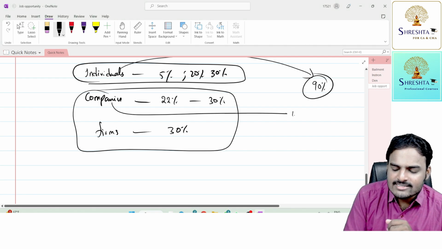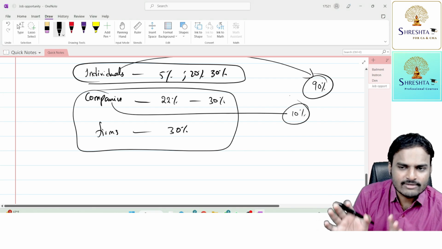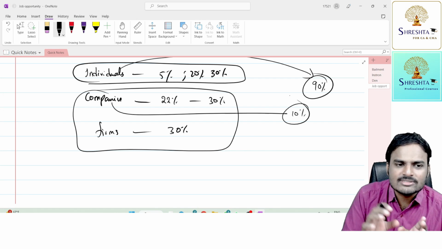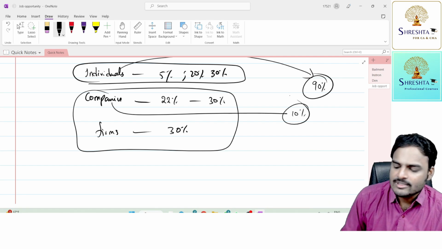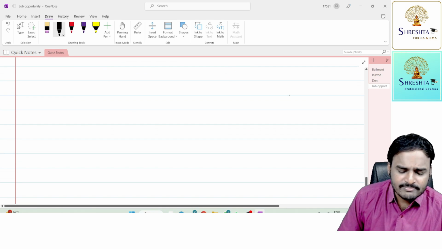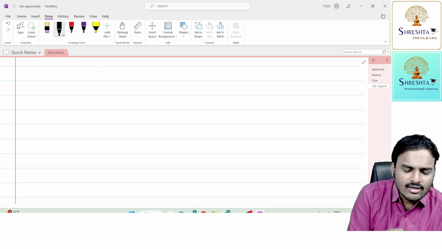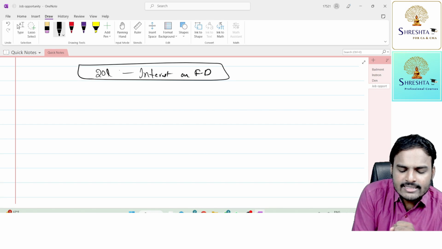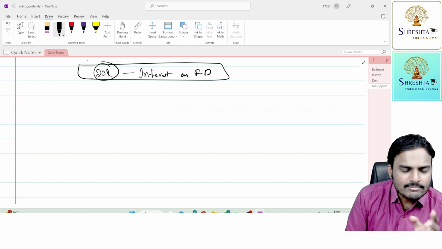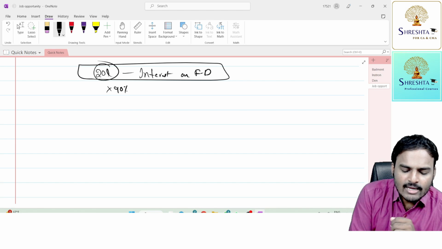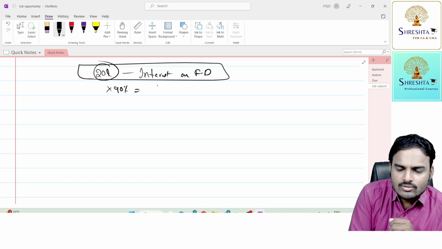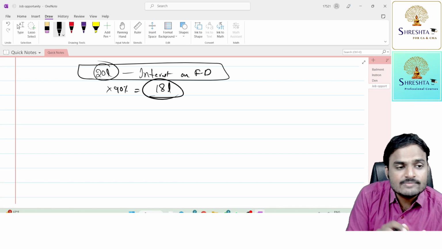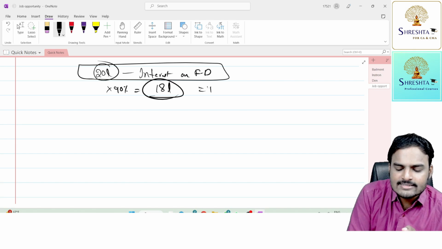Now, companies were taxed at 10% at that point of time. At one point of time, individuals were taxed at 90%, companies were taxed at 10%. Dinshaw Maneckji Petit, that person is getting some 20 lakh rupees in the form of interest on FDs, fixed deposits. If that person is getting 20 lakhs income, apply the 90% taxation provision, 18 lakhs that person is bound to pay in the form of tax.